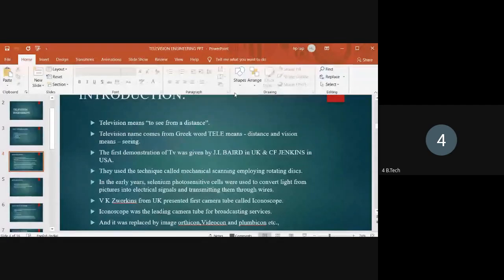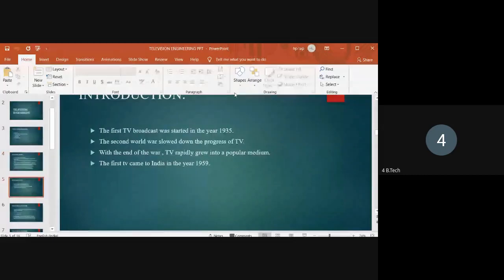After that it was replaced by the image orthicon tube, and after that the Vidicon, Plumbicon, etc. came into existence.